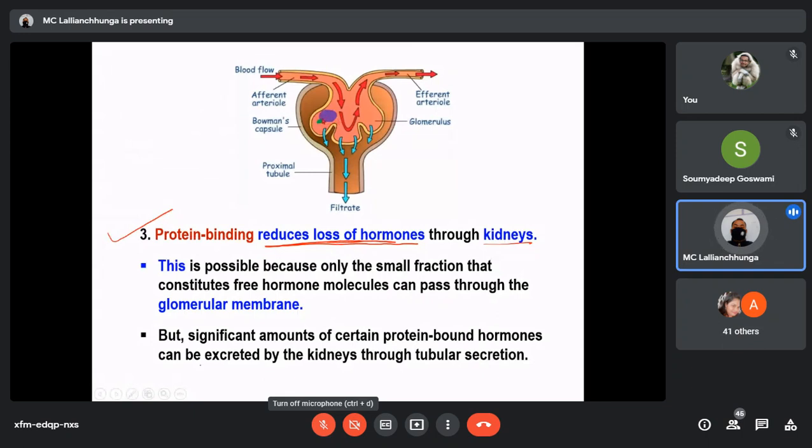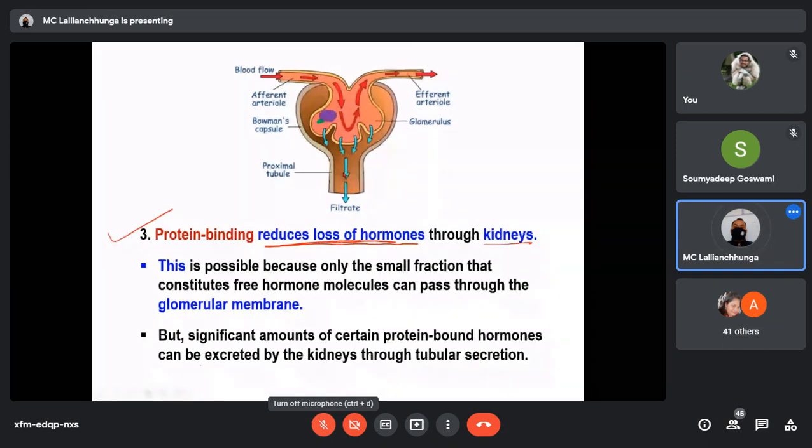Otherwise, if it is in the free form, this hormone will be filtered here and excreted in the urine. So this protein binding reduces loss of hormone through the kidney. It is preventing loss of this one. Is it clear or not?